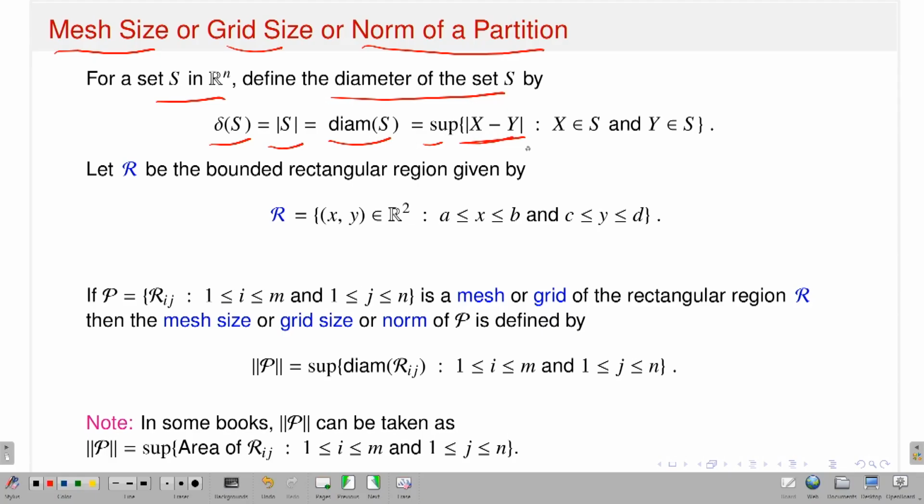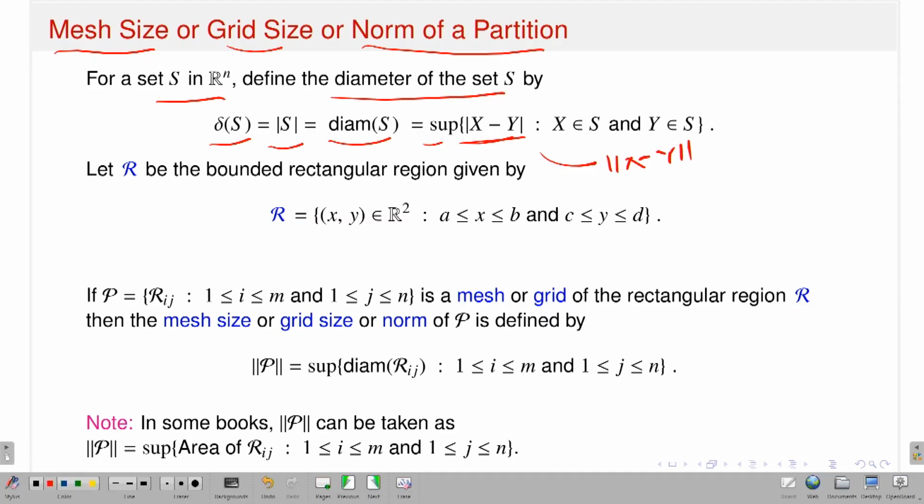Though I have written it small, it is actually the norm of x minus y. It is completely understood from the context that whenever I talk about the modulus of x minus y with x, y coming from R^n, I want to talk about the distance between two points in R^n.